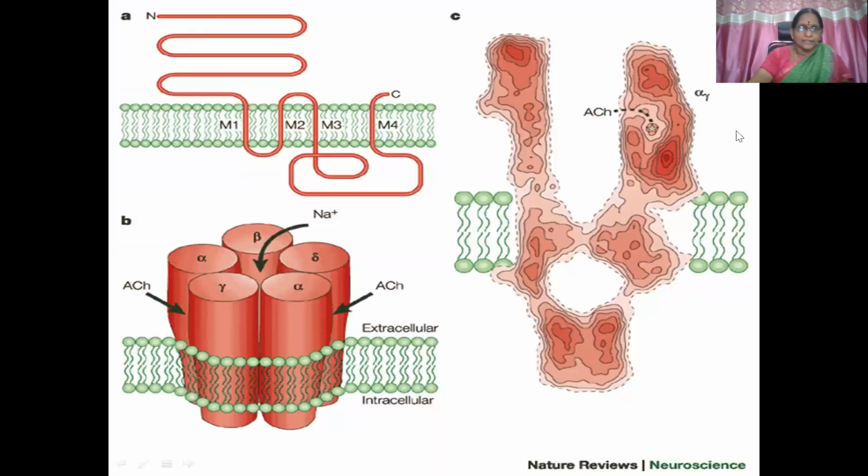You can see this is the electron microscopic picture. You can see the rosette formation here from above. 2 alpha, 1 beta, 1 gamma, 1 delta. This is the pore. This channel is open. Sodium influx happens here.